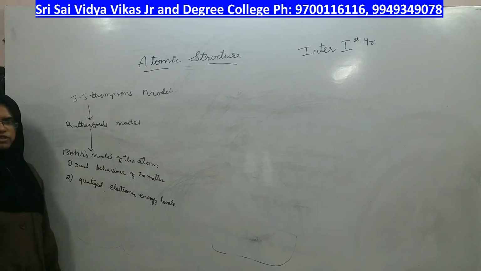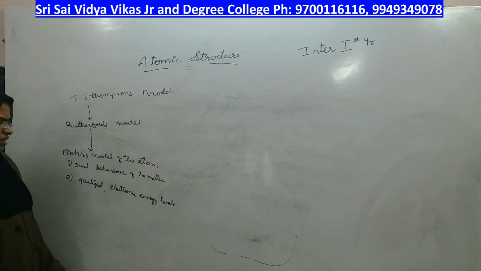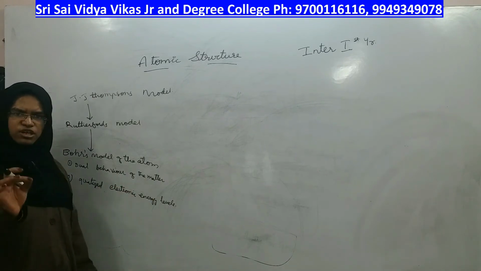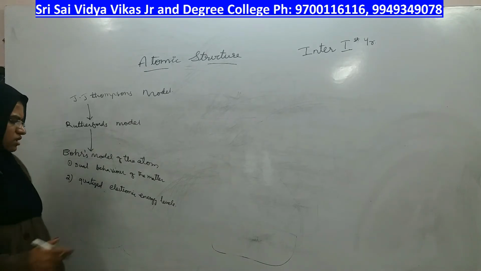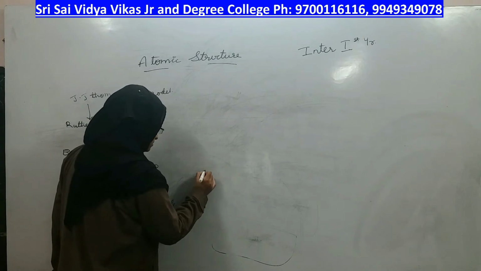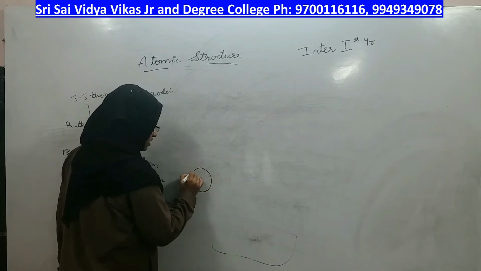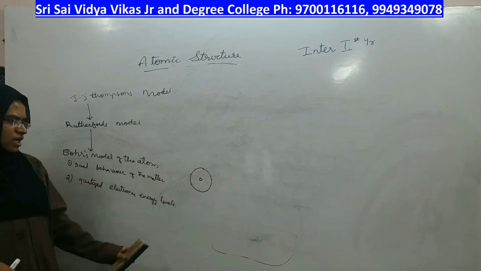When you say dual behavior of the matter, he means that matter, or most importantly the electron in this case, has dual behavior. One is particle nature and the other is wave nature of the electron, right? With its particle nature it will have its place in a round circular orbit around the nucleus.